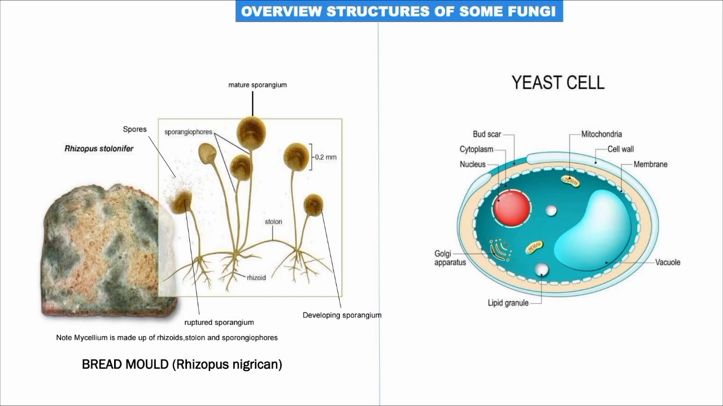As you can see here, the structure of bread mold. Look at this. It has spores, there is a stolon, there are rhizoids, and the spores are circular. And look at this, you can get it. That is bread mold. And under it is the yeast cell, as you can see here. You can see the structure. It has a cell nucleus and other parts of the cell.